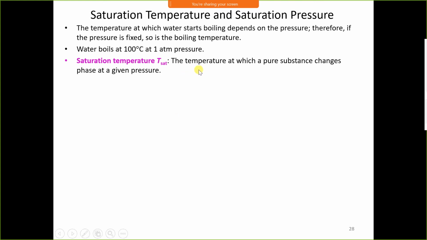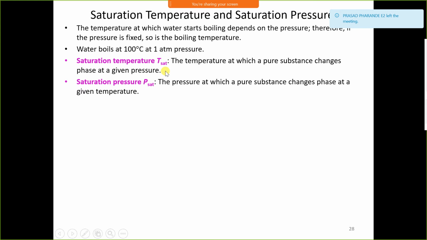Saturation temperature: the temperature at which a pure substance changes phase at a given pressure. The temperature at which a pure substance changes the phase is called the saturation temperature. Saturation pressure: the pressure at which a pure substance changes the phase is called the saturation pressure at a given temperature.